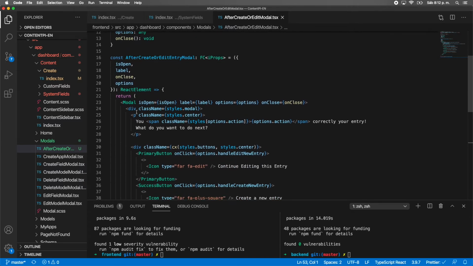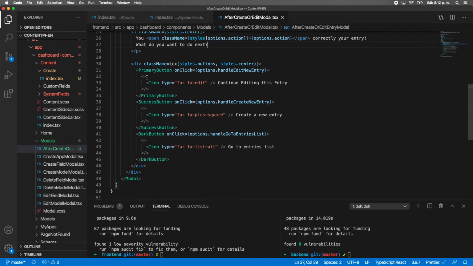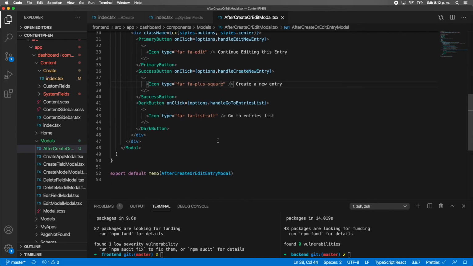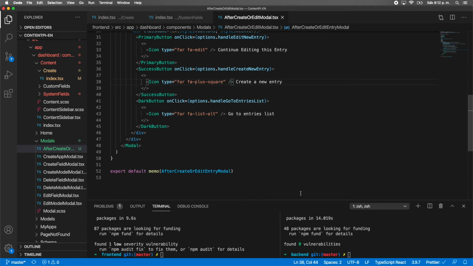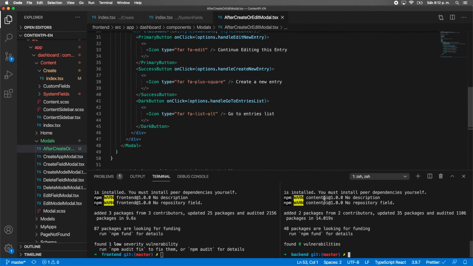Our modal is going to have this text, and then the action is saved or published, like you saved correctly your entry or you published correctly your entry. What do you want to do next? And then we will have three buttons: continue editing this entry, and we have some icon there. Create a new entry, we are going to have a different icon there, and go to entries list. So that's pretty much what we need to do. So let's give it a try.